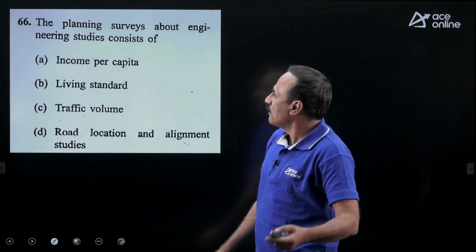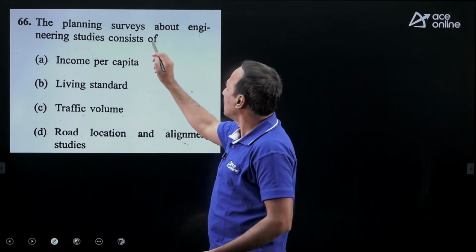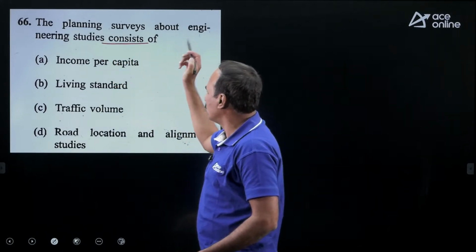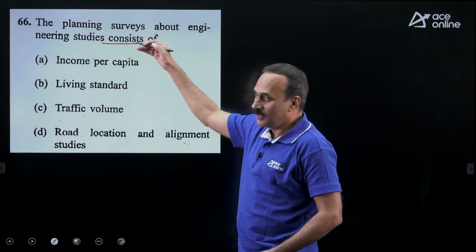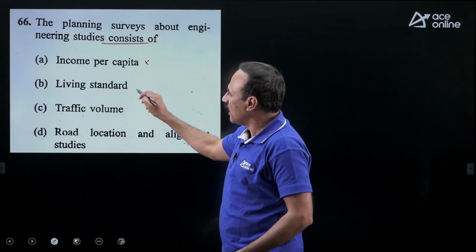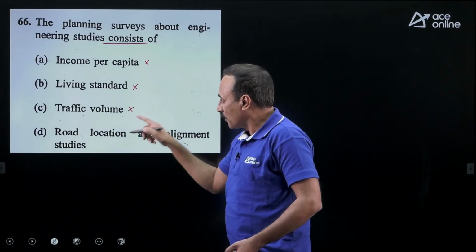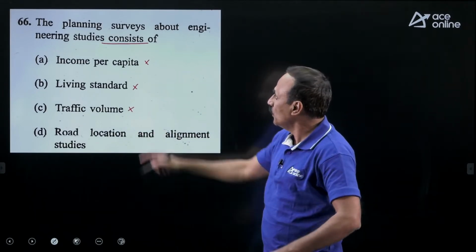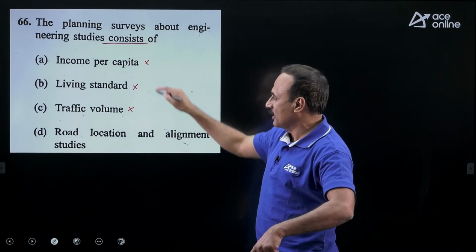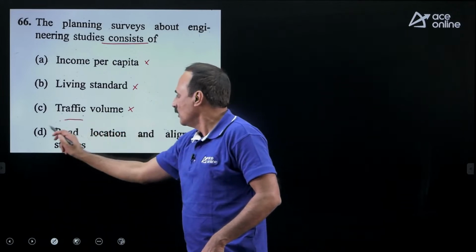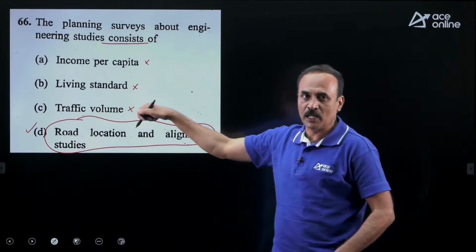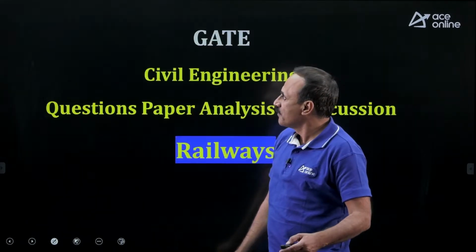Now coming to the next question, the planning surveys about engineering studies, consisting of the planning based upon the engineering requirement. It is not income per capita, not living standards, not traffic volume, because they are asking you about planning surveys. In planning the road network, the surveys we consider are road location and alignment survey. From the process of elimination, you can pick the answer as option D.